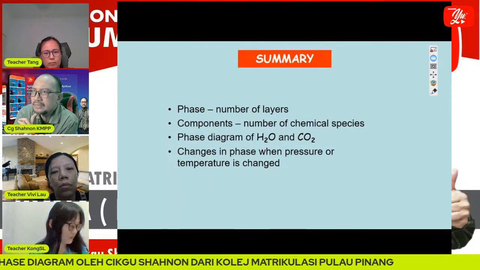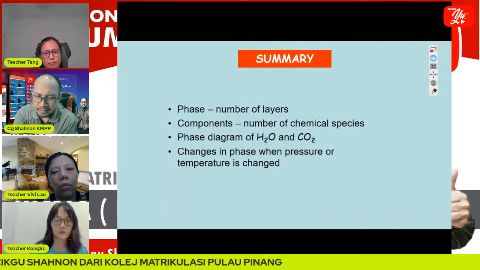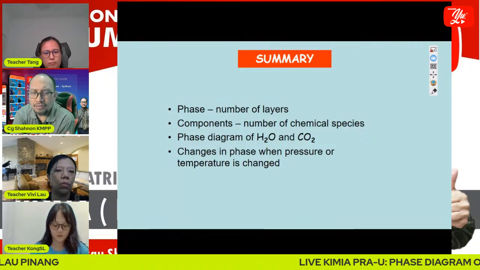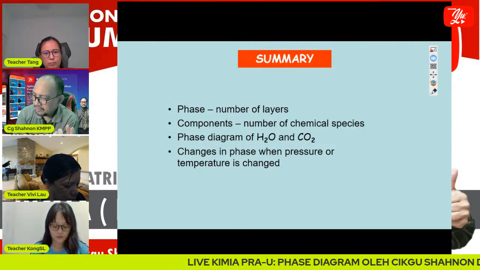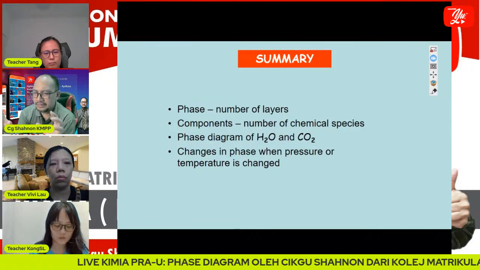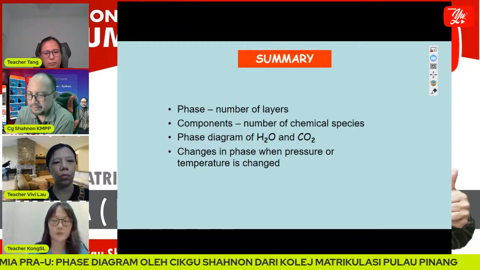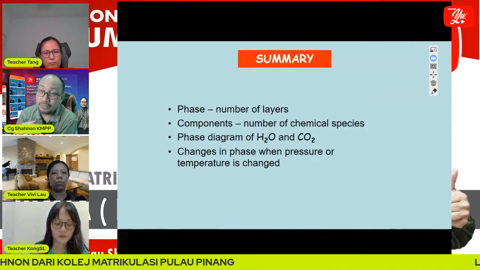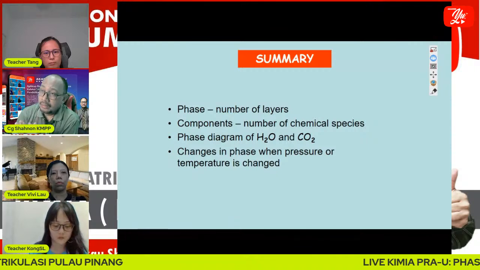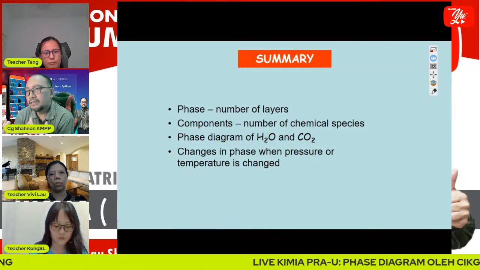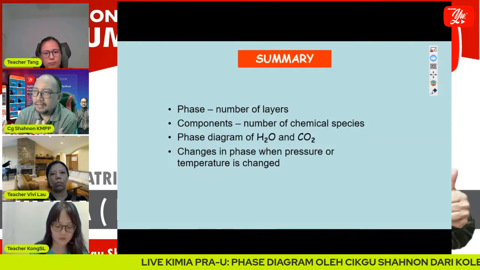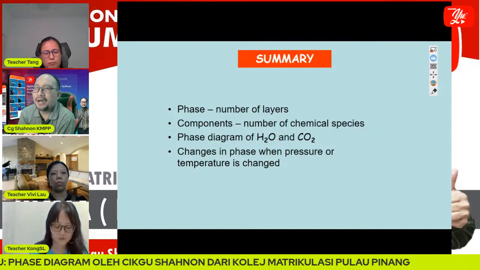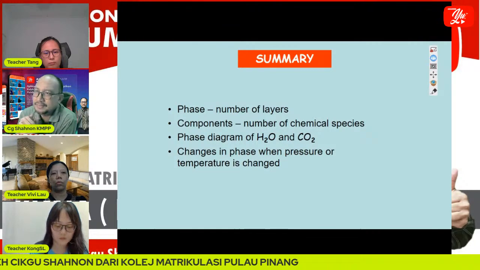And what is a component? The number of chemical species. Carbon dioxide is one species of gas, and oxygen is another, so carbon dioxide and oxygen are different components. Even though we cannot distinguish them with our naked eyes, we still know they are different components. But we cannot see a boundary, so the phase is one, the gas phase.